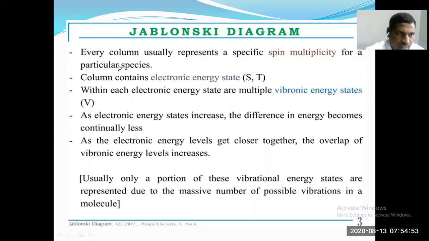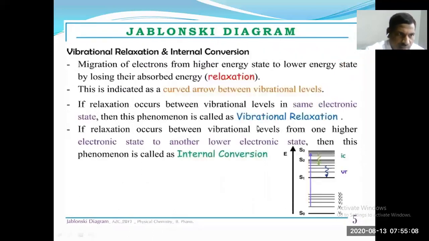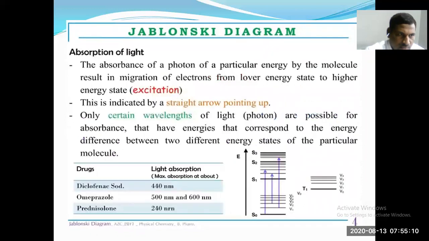Every column usually represents a specific spin multiplicity for a particular species. A column contains electronic energy states, that is singlets and triplets.